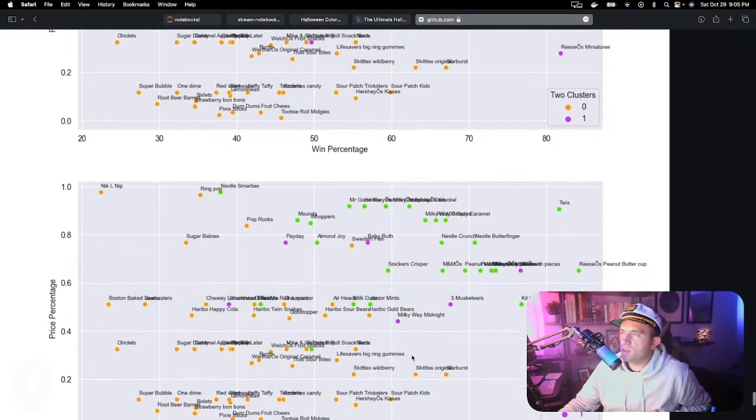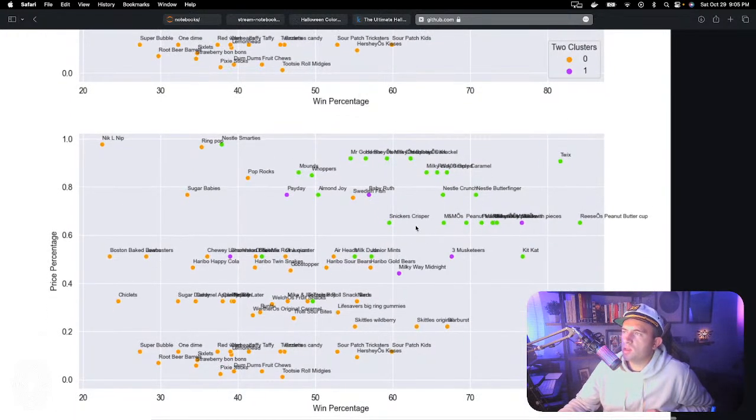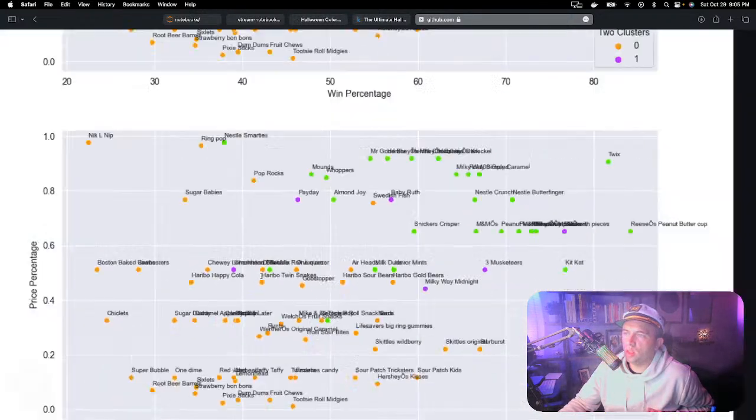Maybe I'm just being silly and misremembering things. But yeah, the third cluster, well, I guess it did. So if you look at the third cluster, as opposed to the second cluster, you could see Snickers Crisper and Butterfinger and Twix. All these ones that are a little bit more crispy, crunchy kind of candy bars all got looped together. Whereas you have Three Musketeers and Milky Way that are a little bit more nougaty or a little bit more peanutty. And unfortunately I can't read what that one is.